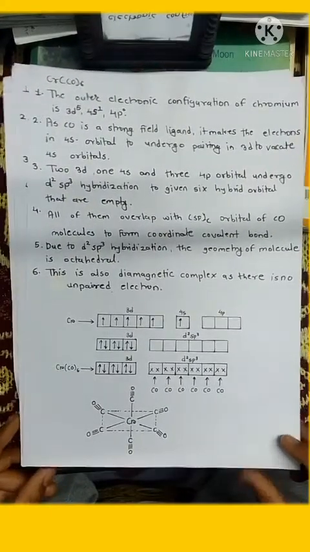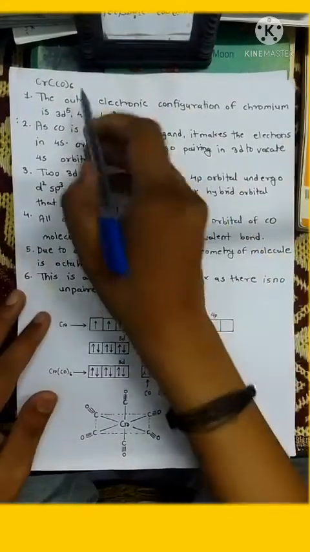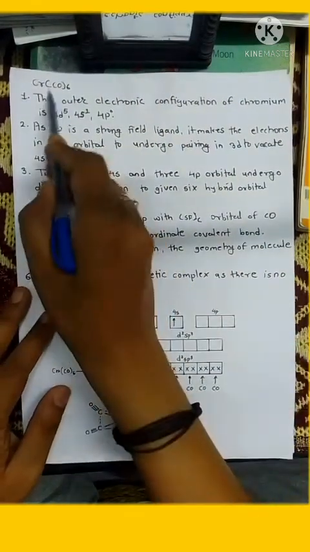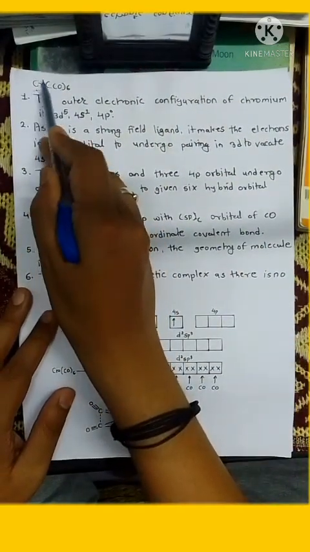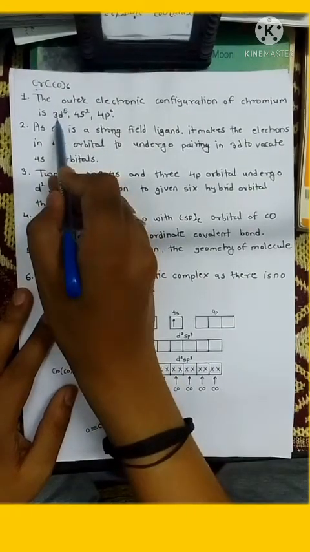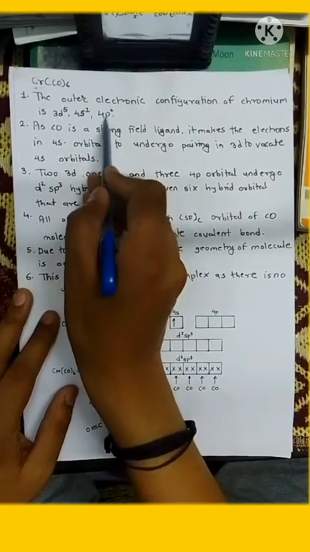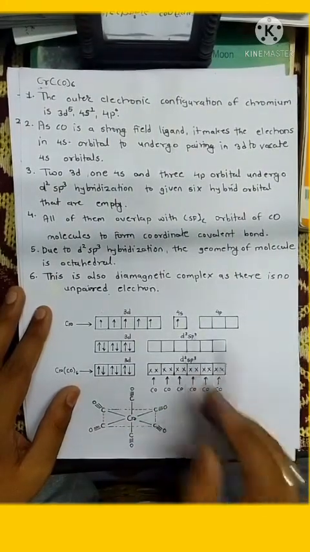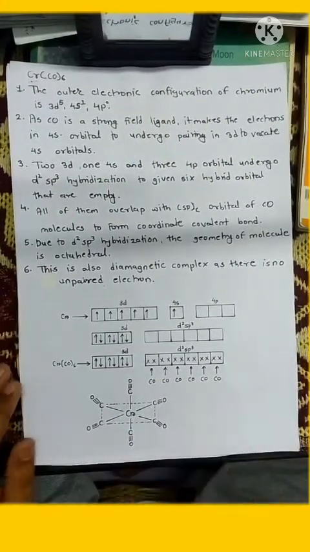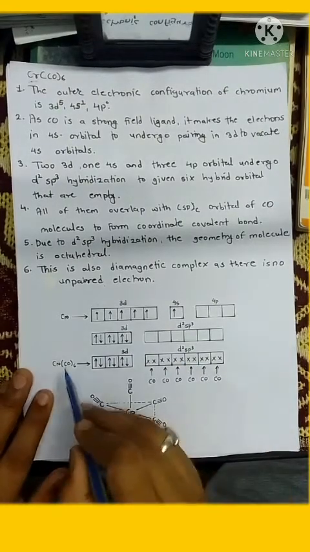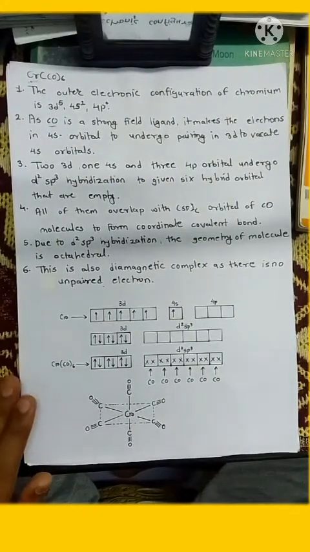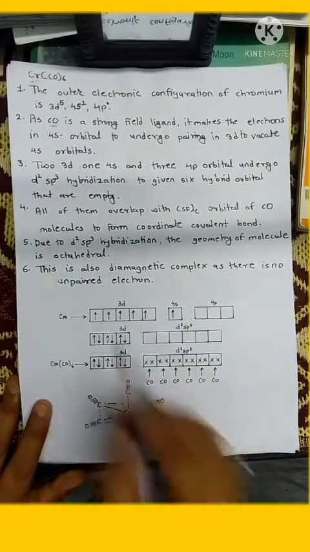So first we are going to discuss the structure of Cr(CO)6. In this case, the electronic configuration of chromium can be written as 3d5 4s1 4p0, which are shown here diagrammatically. Now we know that CO is a strong ligand, and because of the strong ligand, electrons get paired up.